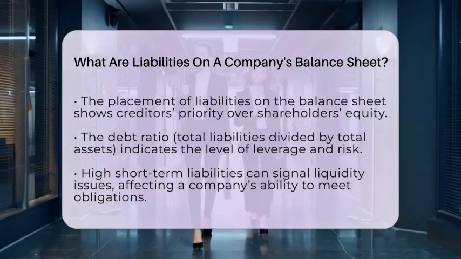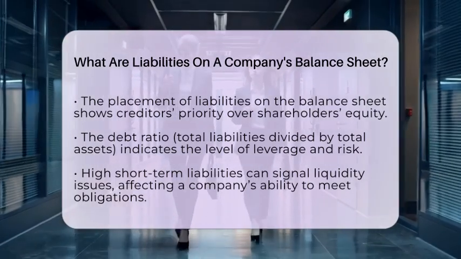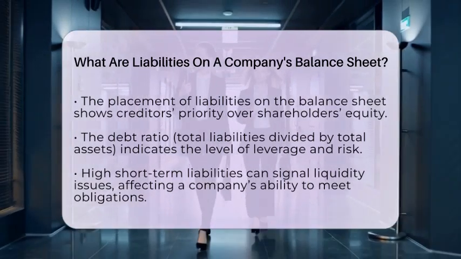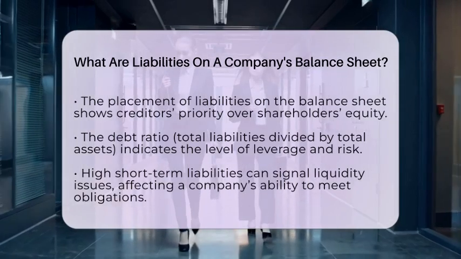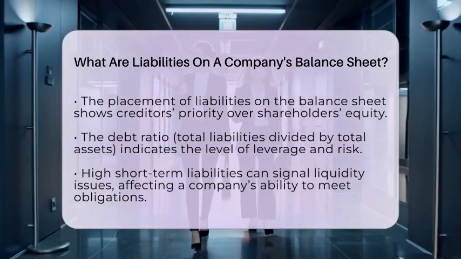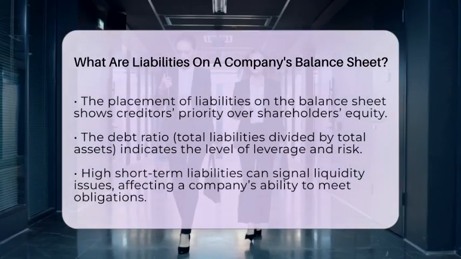On the balance sheet, liabilities are usually listed on the right side or below assets if it's a single-column format. They are often shown above shareholders' equity because creditors have priority if the company liquidates. This placement shows that debts are a primary claim on the company's resources.